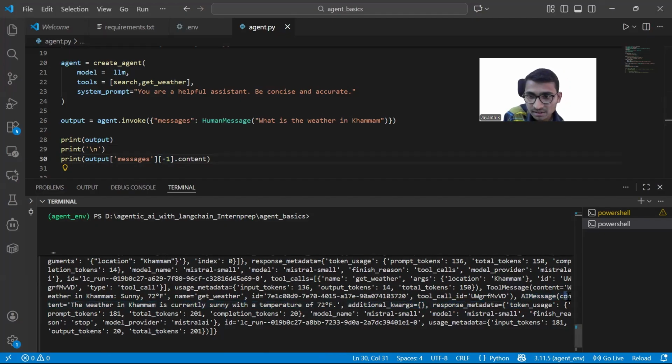Here you have the content: the weather in Khammam is currently sunny with a temperature of 70 degrees. Are you able to understand? This is how the tools and messages all help the agent to give the contextual response.